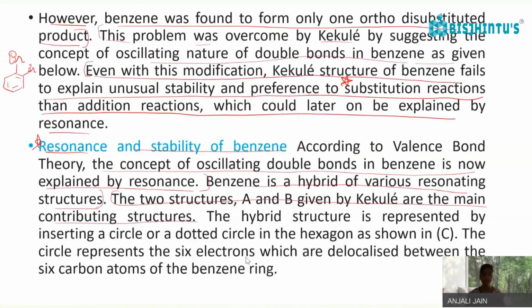The hybrid structure is represented with a dotted circle in the hexagon. The circle represents the 6 electrons which are delocalized between the 6 carbon atoms of benzene. So these are the 1, 2, 3, 4, 5, and 6 electrons, which are delocalized. The circle is there to represent the delocalization of these electrons.